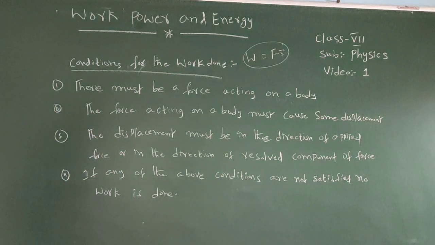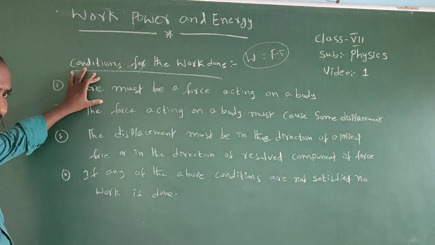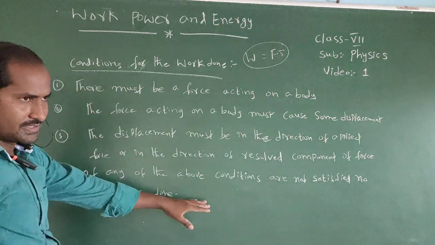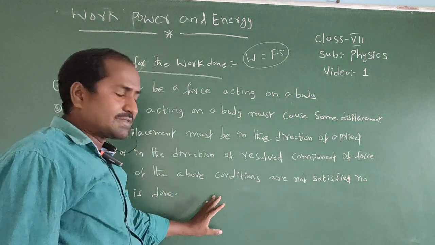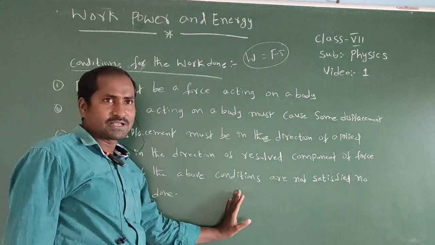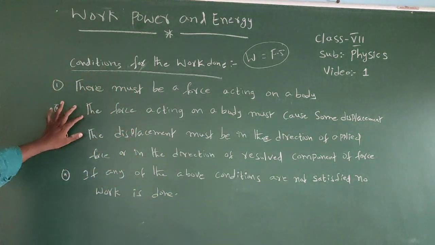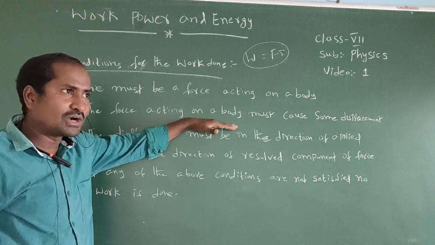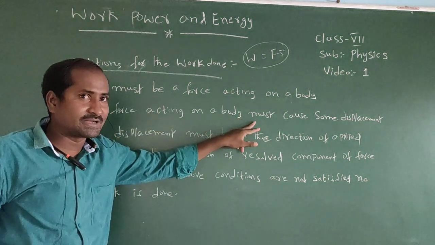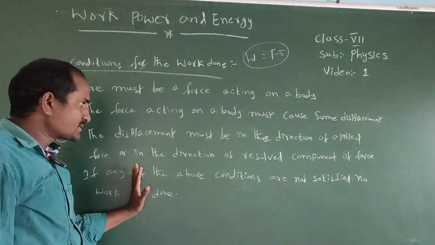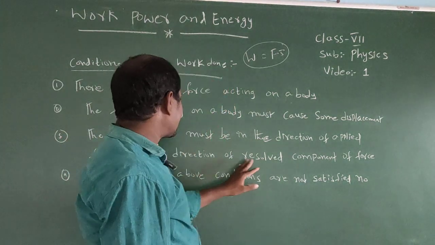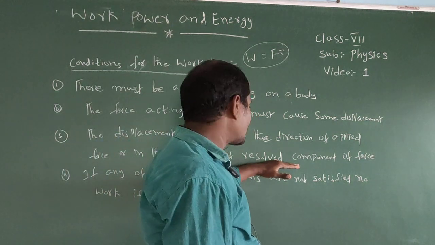Now, what are the conditions for the work done? The force must act on a body. If there is no applied force acting on a body, then there is no work done, because if a force acts on a body, the body gets a displacement. Next, the body gets some displacement in the direction of the applied force or the resolved component of a force.